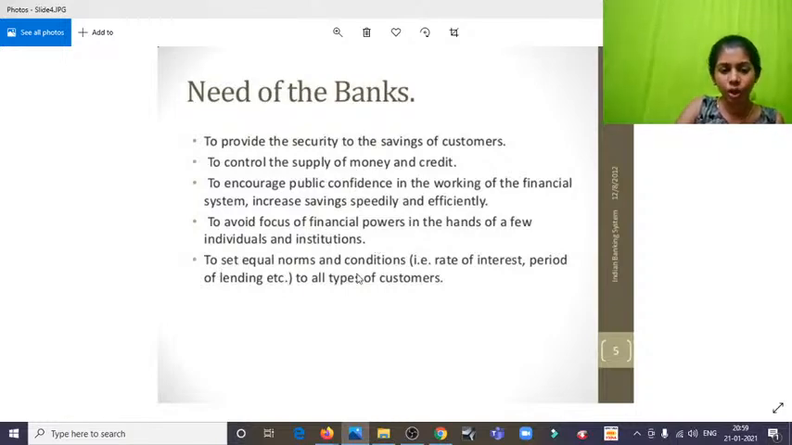And to set equal norms and conditions, that is rate of interest, period of lending, etc., for all types of customers. You cannot just go and approach someone and say, okay, I need 500 rupees, here are my property papers as collateral. You cannot do that. If you do that, it's very much illegal. And it's not like, have you seen all these films and all? That's not going to happen over here. These banks and these institutions have to be registered here.